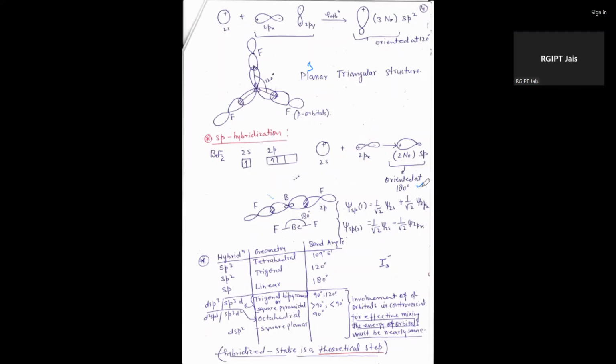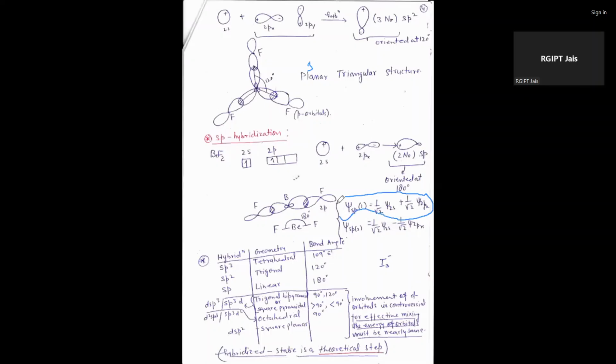Linear shape has a bond angle of 180 degrees. And here is the linear combination of atomic wave functions.